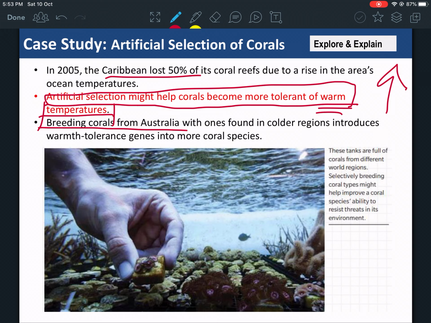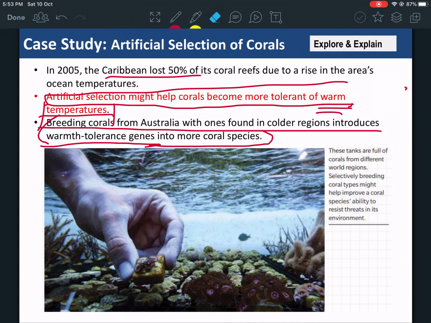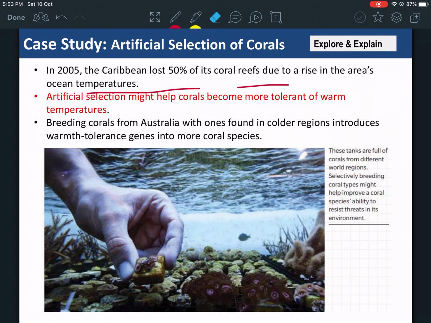They bred coral reefs from Australia with ones found in colder regions to introduce warmth tolerance genes. They took coral reefs from another place that can handle the heat and bred them with corals in a place where they cannot, to make coral reefs that can handle the heat.